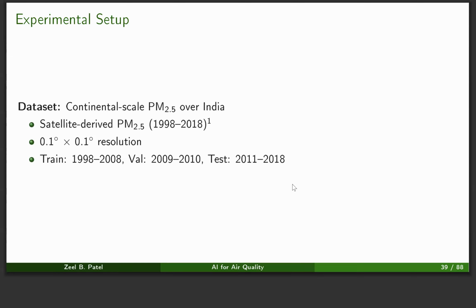In our experimental setup, we are using continental scale PM 2.5 data over India, which is satellite derived PM 2.5 from 1998 to 2018. It is available at 0.1 by 0.1 degree resolution. We divide that into train, validation, and test as specified here.